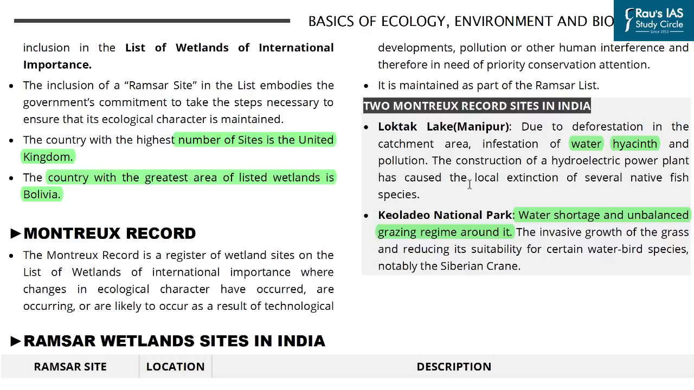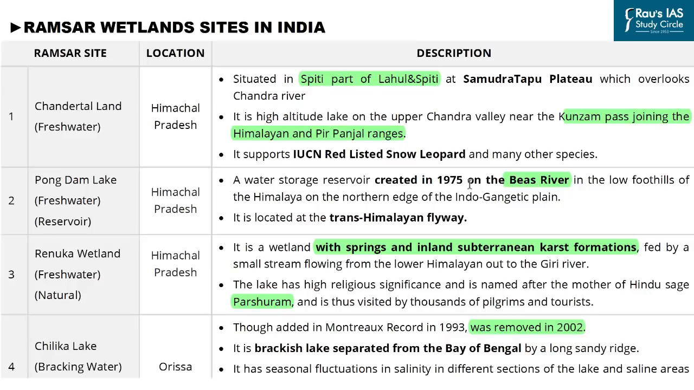Now, in this, two Montreux Record sites of India are present. First is the Loktak Lake that is located in the state of Manipur, and second one is the Keoladeo National Park of Rajasthan. And you might be knowing that in the prelims of 2015, a question was asked related to the Loktak. Further, in the prelims compass of environment and ecology, the Ramsar wetland sites in India have been provided. And along with the list of these wetlands, a description of those wetlands have also been provided, and they can be important for us from the preliminary examination point of view.